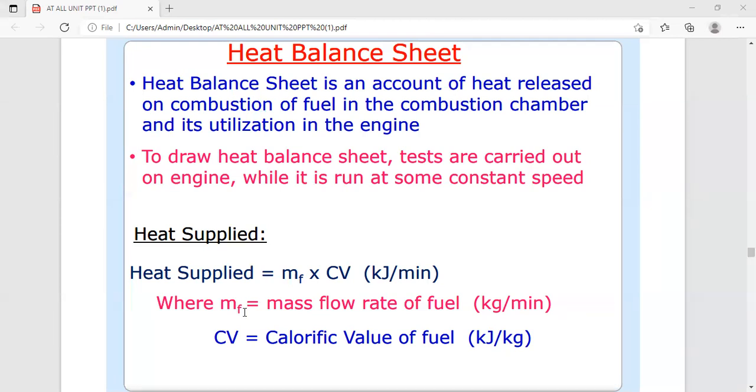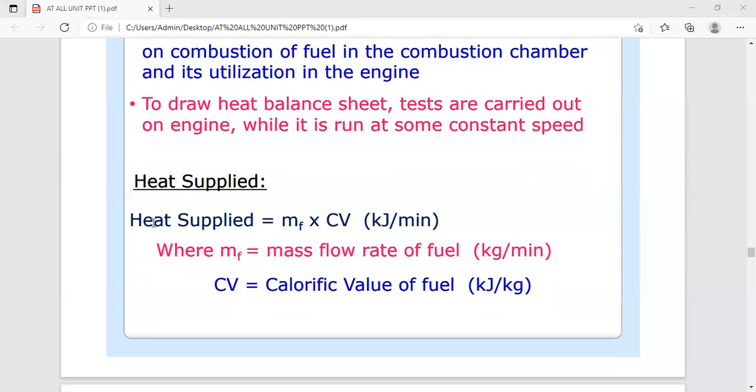The necessary information concerning the performance of the engine is obtained from the heat balance sheet, and in order to draw the heat balance sheet, a complete test on the engine must be carried out while the engine is run at constant load.